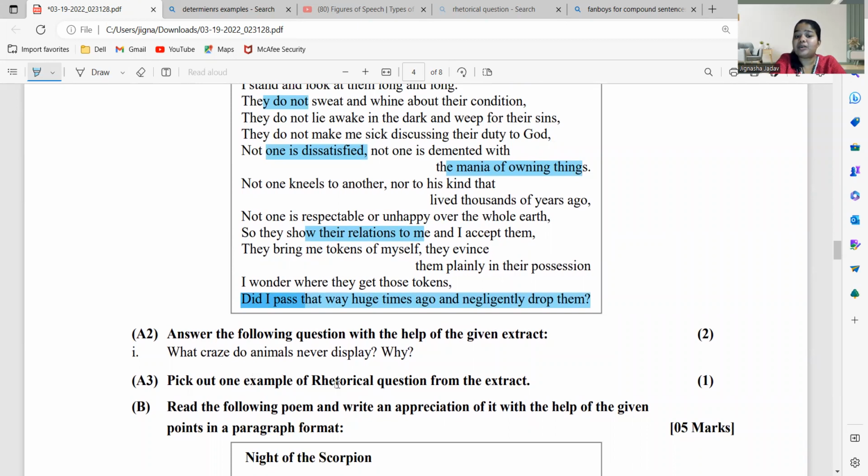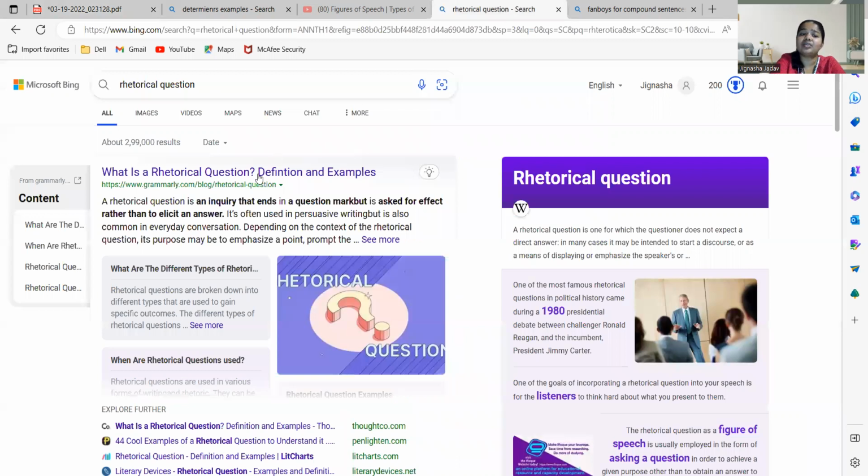Pick out one example of rhetorical question from the extract. तो मैंने Google search किया था. See what is rhetorical question, बच्चा.